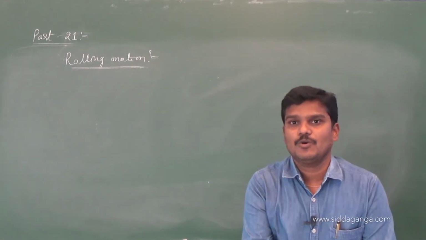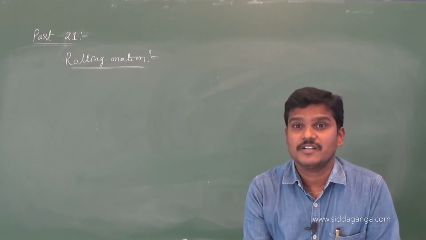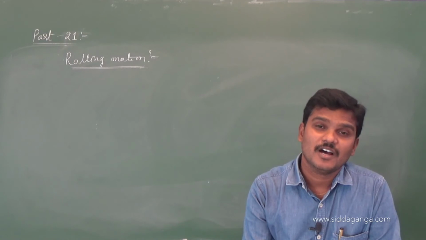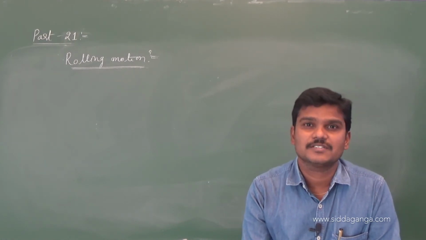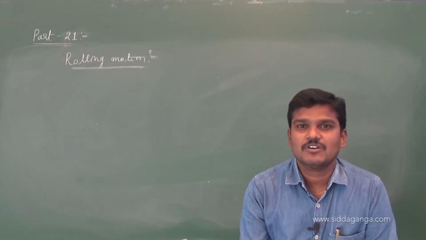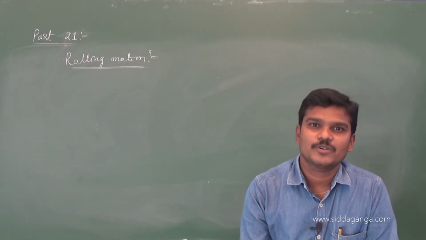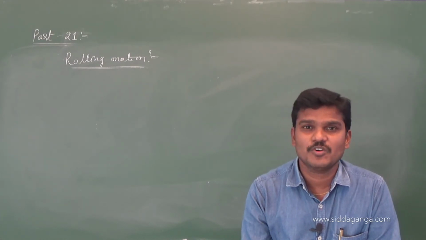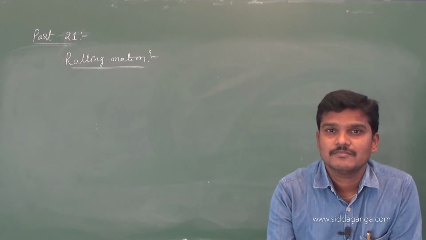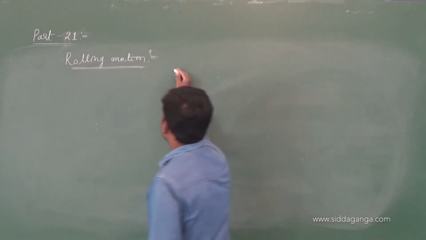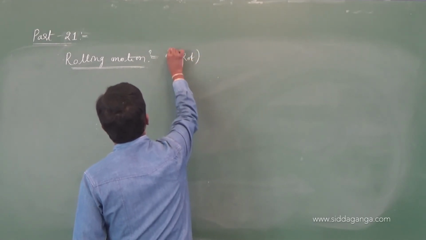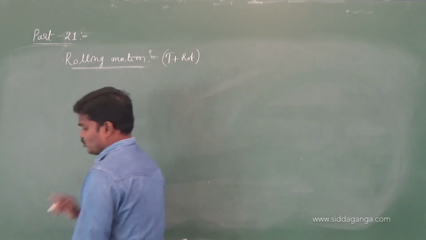Anyhow we know a rigid body has a translatory motion and a rotatory motion, and we know a rigid body has a rolling motion. What is the rolling motion? The combination of translatory motion and rotatory motion of a rigid body, call it as rolling motion. The combination of translational motion and rotational motion, call it as rolling motion.